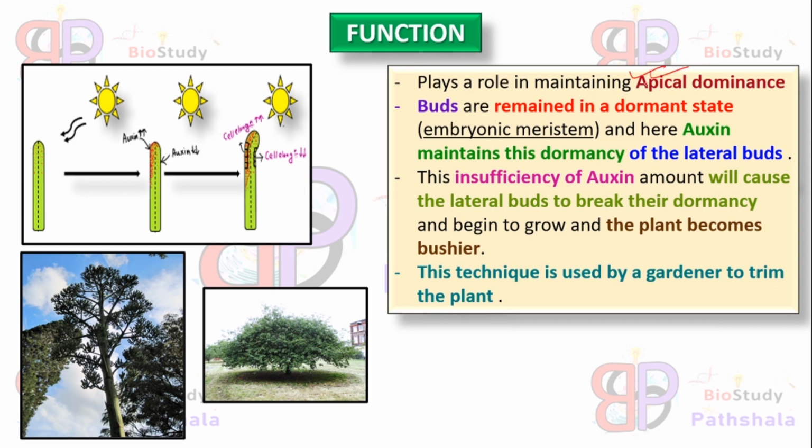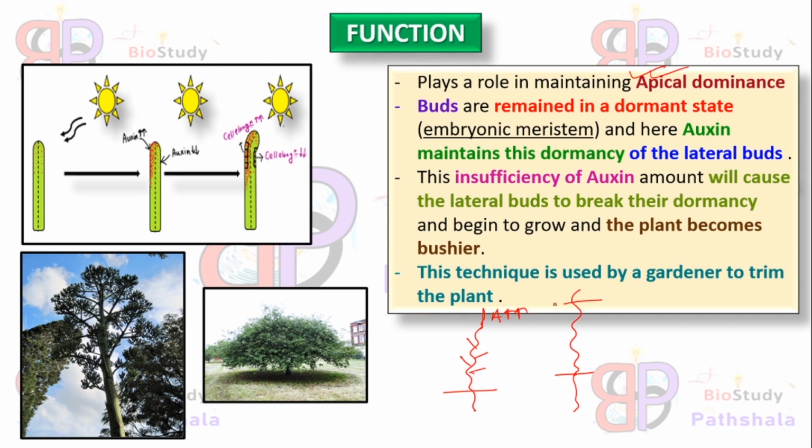That means the plant grows longitudinally very fast and becomes very tall, and this apical dominance phenomenon is the reason for the inhibition of the lateral buds of a plant. If we assume this is a plant, and these are the lateral buds and this is the tip portion of this plant, here the auxin hormone is very high, causing the plant to grow taller.